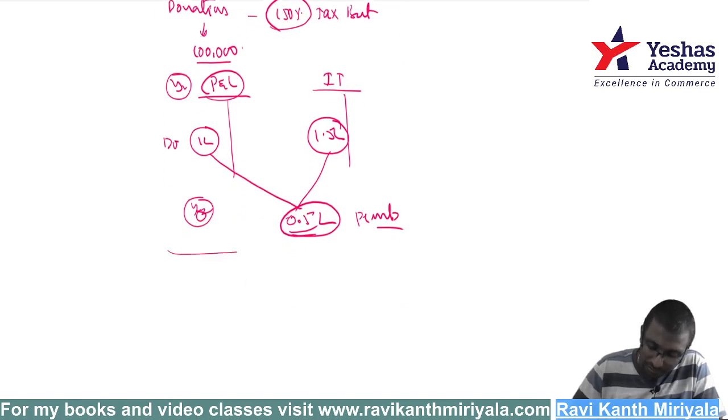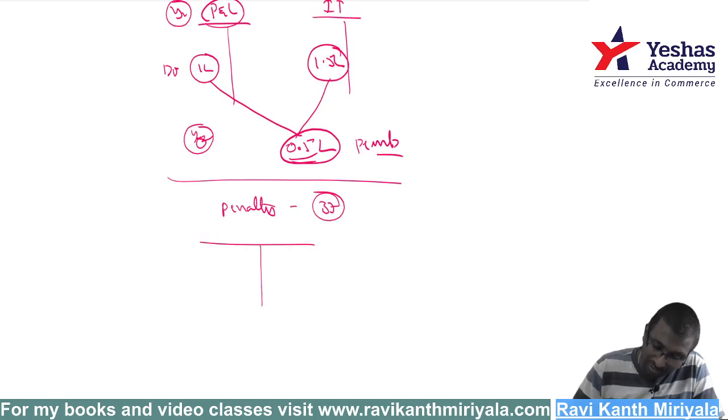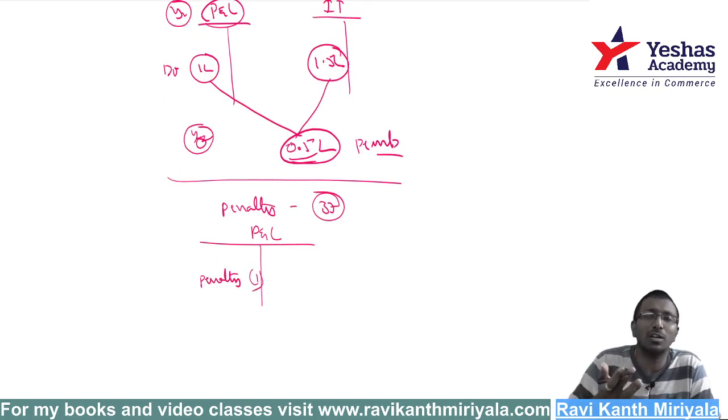Got it? Right. Suppose you paid some penalty. It is disallowed under section 37(1), it is not allowed as other expenses. But in the profit and loss, what do you say? Yes, a penalty is an expenditure. Whether the income tax department allows it or not, what does it matter? It is an expenditure. I'll book it in the profit and loss.